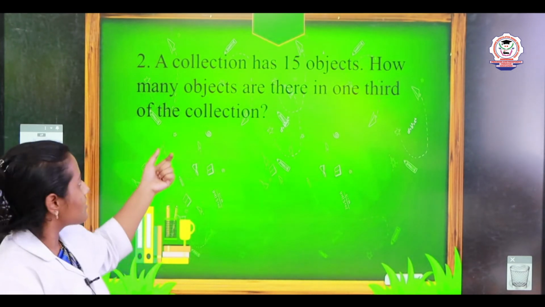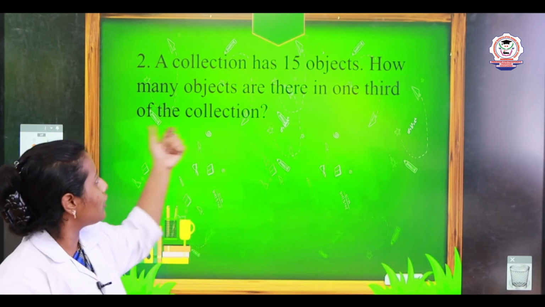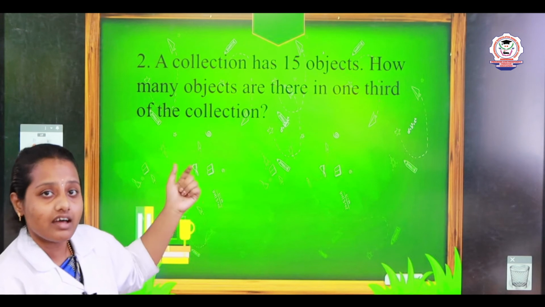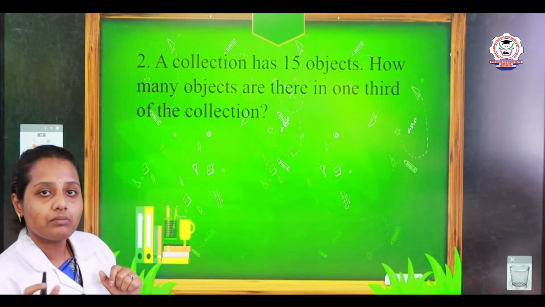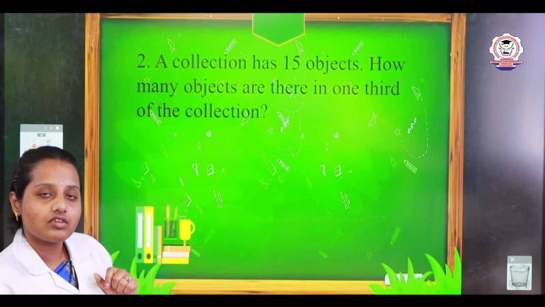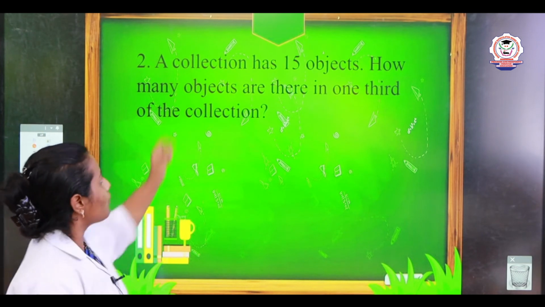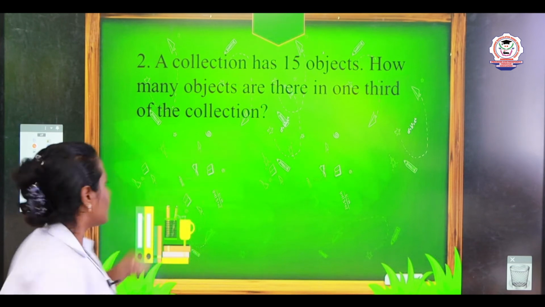Now see the next question, my dear children. A collection has 15 objects. How many objects are there in 1/3 of the collection? What are they asking? 1/3. Now tell me, my dear children, what is meant by 1/3 in fraction? How will we tell 1/3 in fraction? Yes, very good. We will say 1/3. So we want to take 1/3 of the 15 objects.